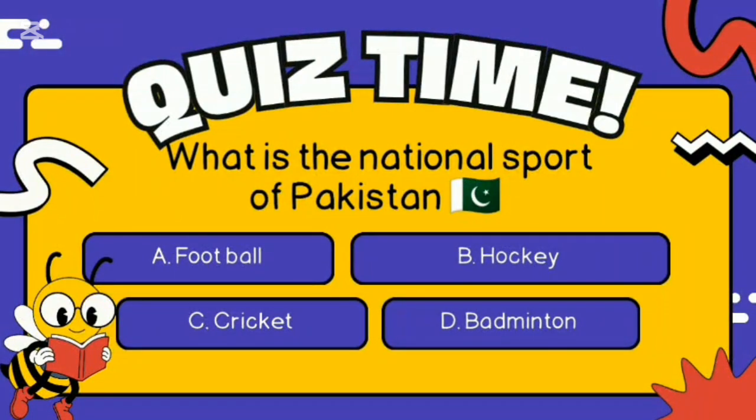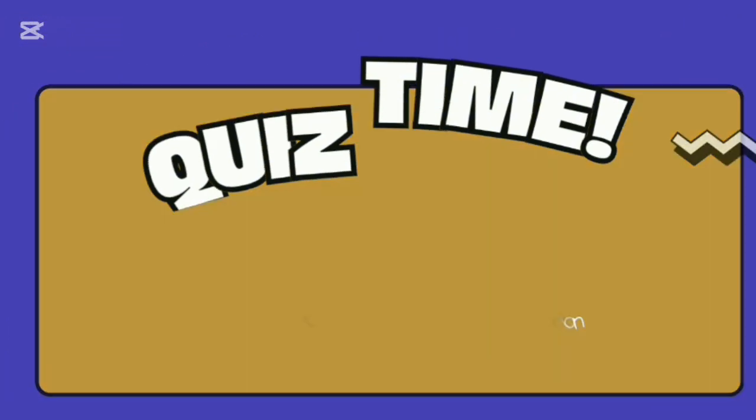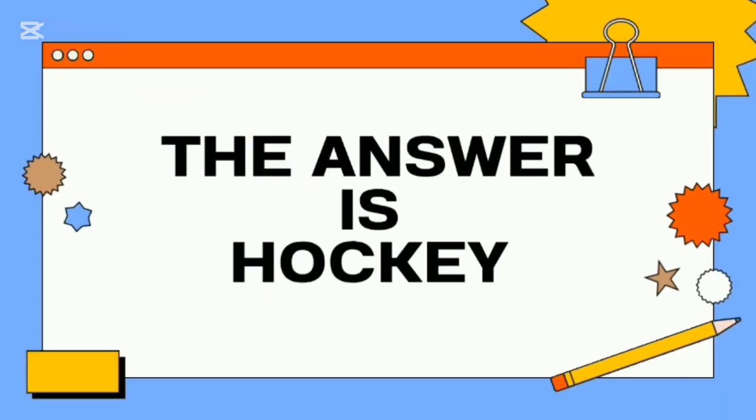Next question: what is the national sport of Pakistan? A. Football, B. Field hockey, C. Cricket, D. Badminton. And the answer is field hockey, though cricket is the most popular.